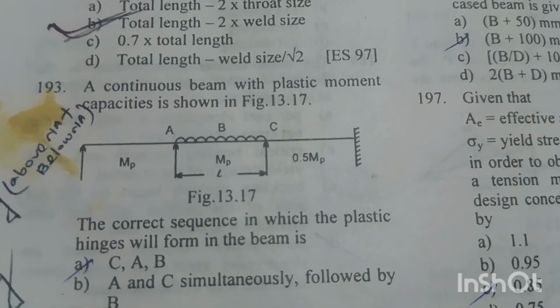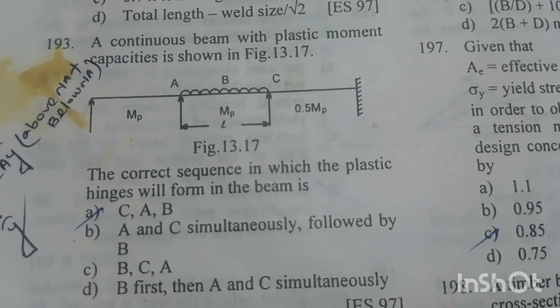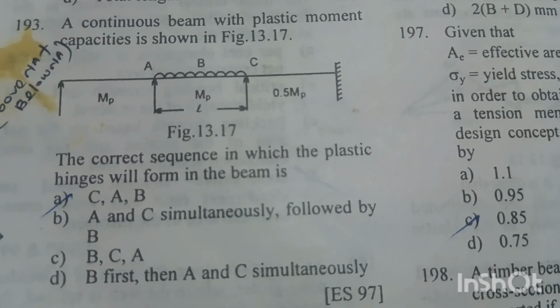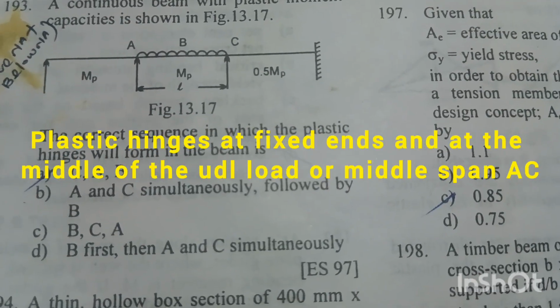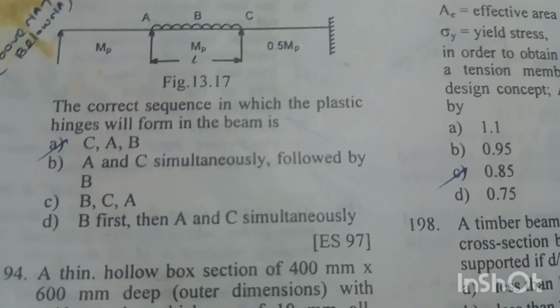Question number 193. A continuous beam with plastic moment capacities is shown in figure 13.17. The correct sequence in which the plastic hinges will form in the beam is first at C, then A, then under the load at B. So option A is the right answer.